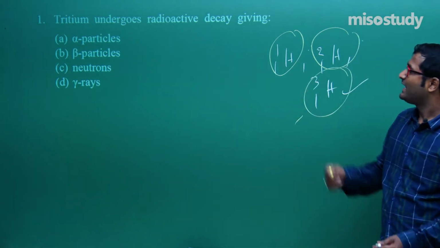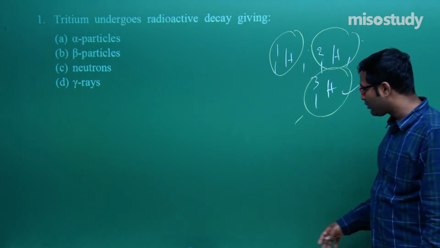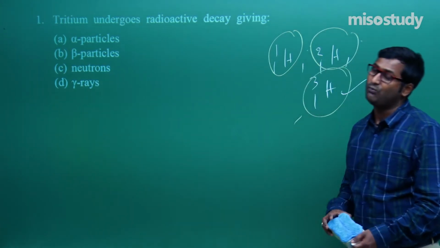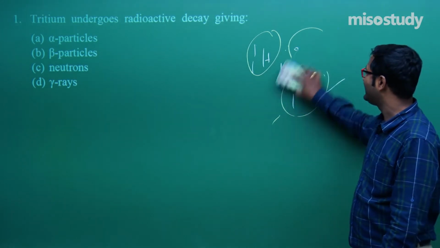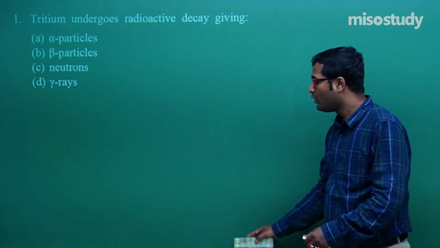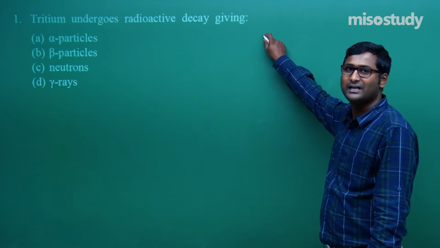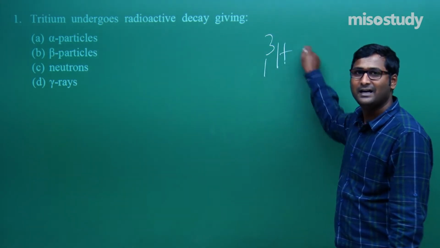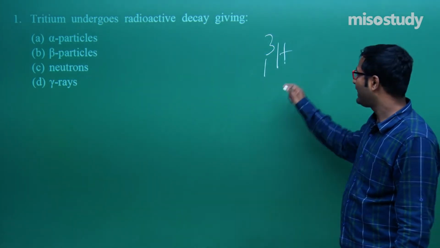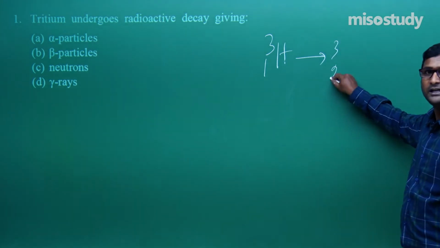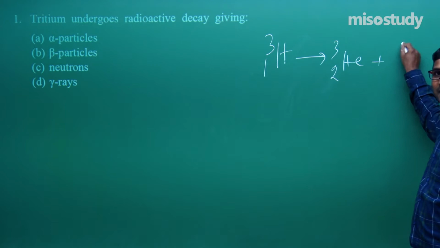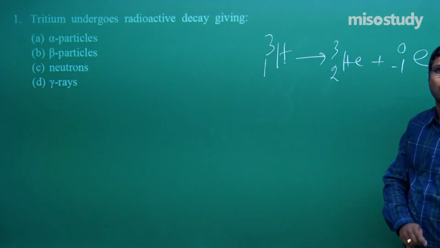And what happens? Tritium undergoes radioactive decay. We know this isotope of hydrogen is radioactive. Now, what will happen? Let's check it out. If I take tritium here, it will convert into 3,2 helium and there is an ejection of an electron.